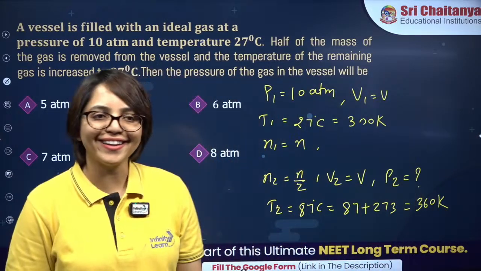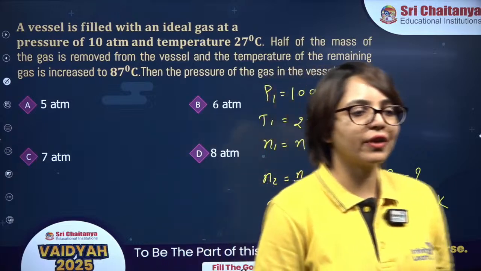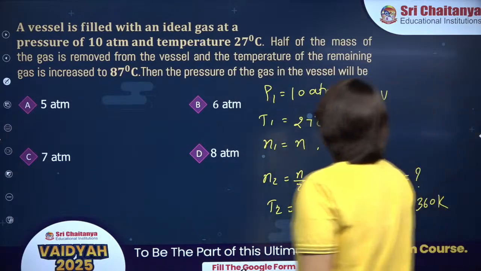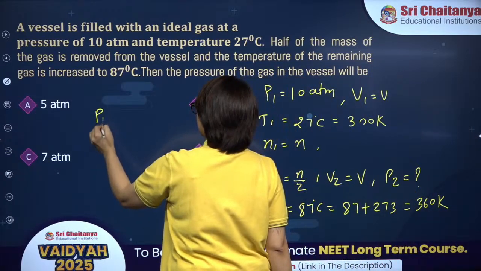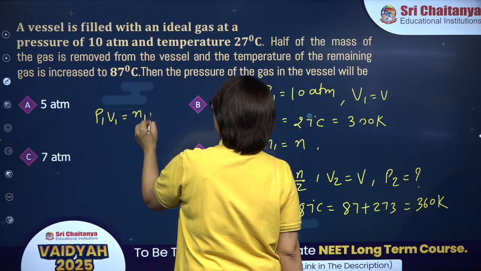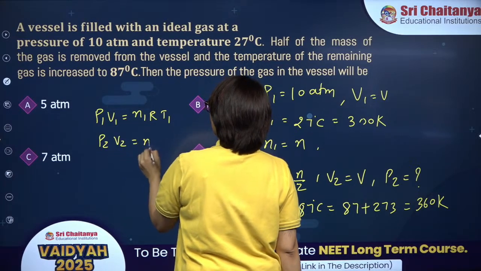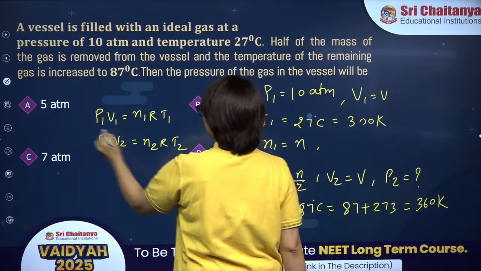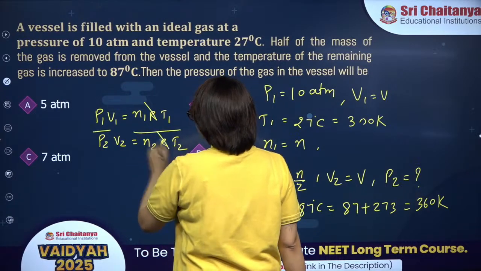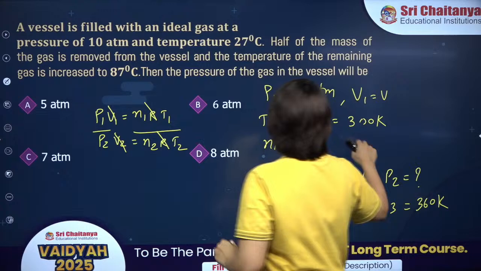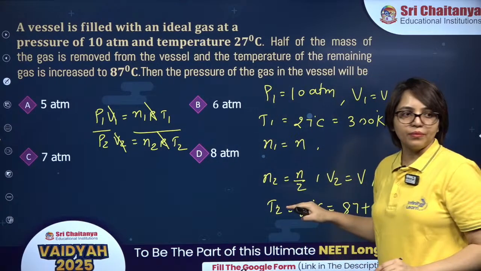Option B, well done. This is from kinetic theory of gases. P1 V1 is equal to n1 R T1 and P2 V2 is equal to n2 R T2. Divide it. R cancel, V1 and V2 cancel, because V1 and V2 both are same, right?